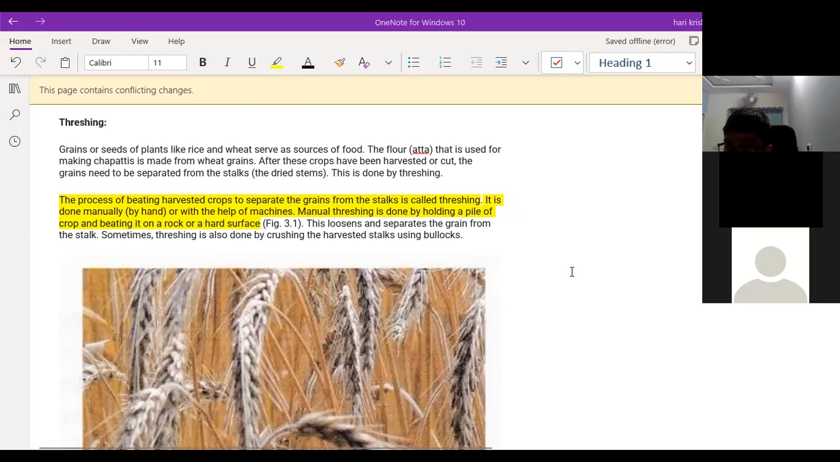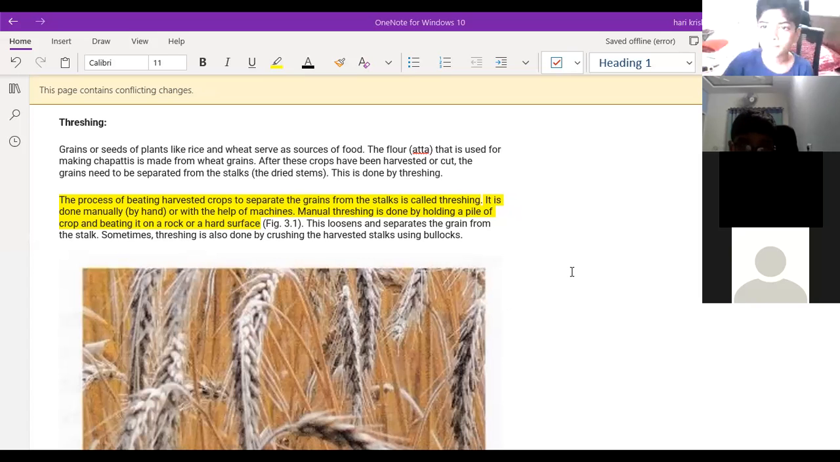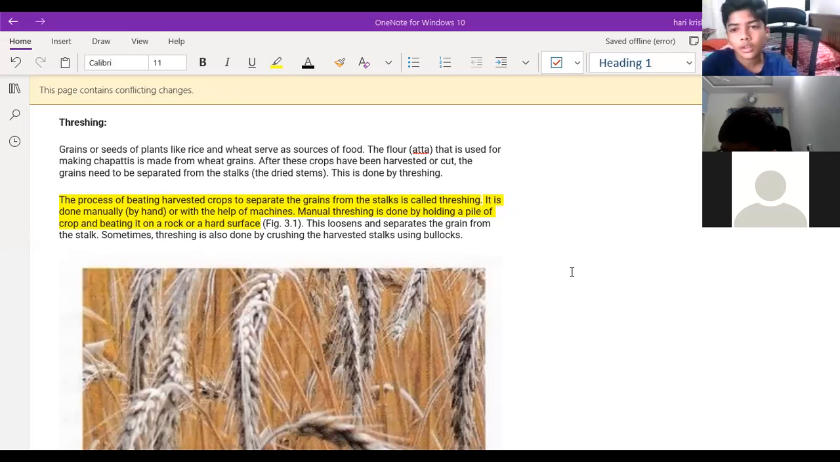Okay, we'll continue with the topic. Threshing means what? Separating the grains from the stalk by beating on a hard surface is called threshing. So when you beat the stalk on the hard surface, the grains will be separated and the stalk will break into small pieces. Those small pieces are called hay. Hay is used as fodder for the cattle.